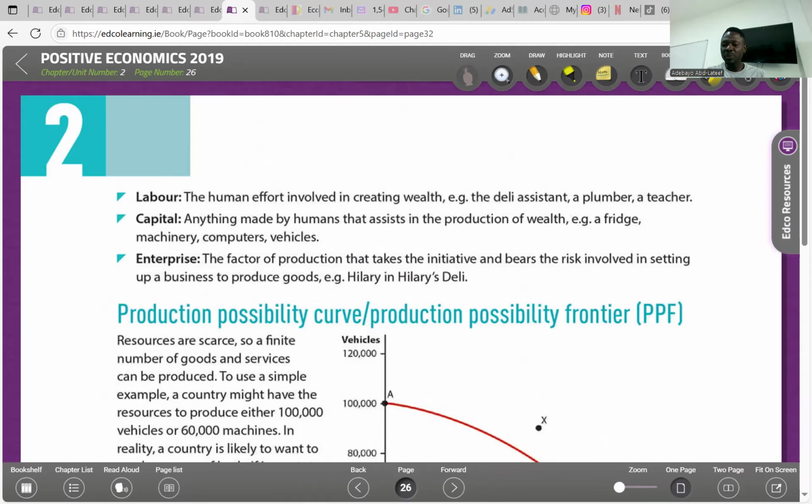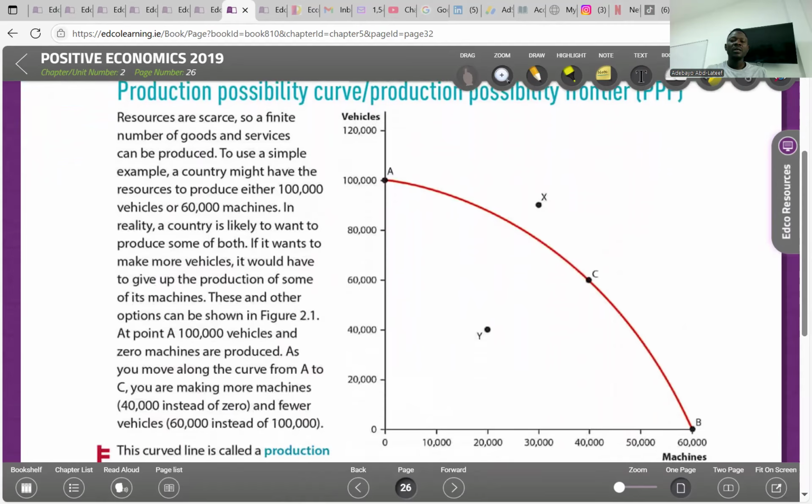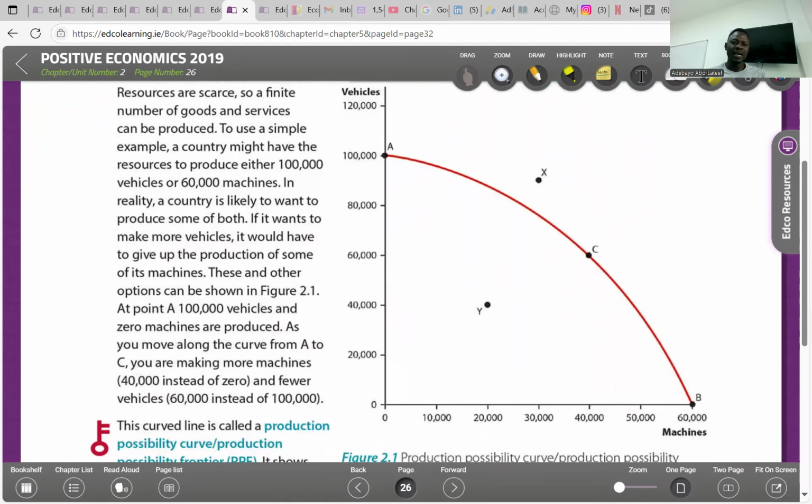So that takes us to the production possibility frontier. Resources are scarce, so a finite number of goods and services can be produced. To use a simple example, a country might have the resources to produce either 100,000 vehicles or 60,000 machines. In reality, a country is likely to want to produce some of both. If it wants to make more vehicles, it would have to give up the production of some of its machines. And these other options can be shown in figure 2.1. This is figure 2.1.